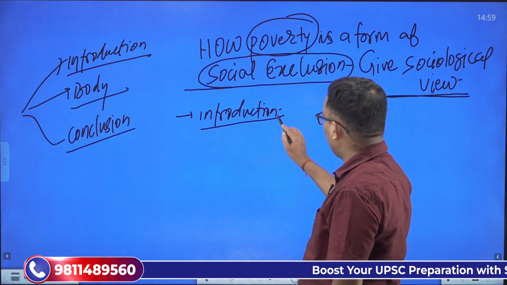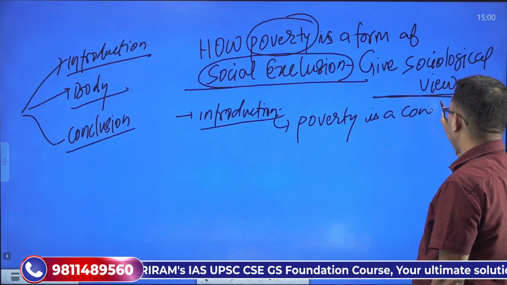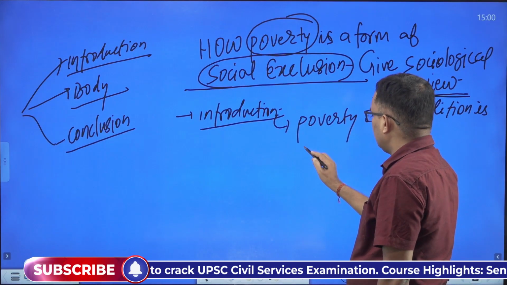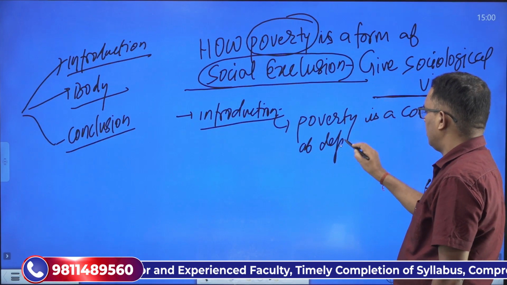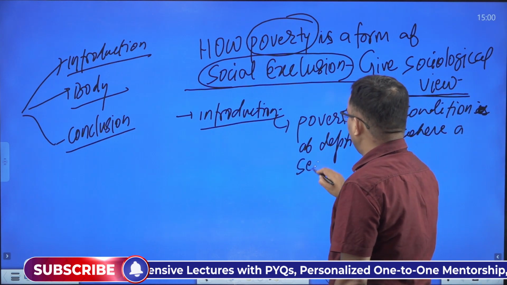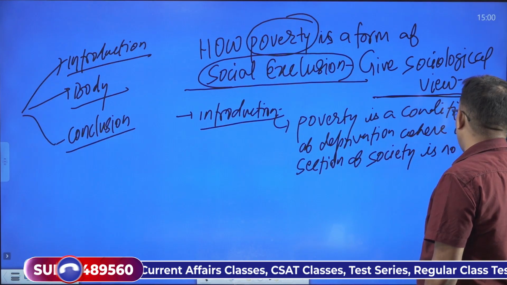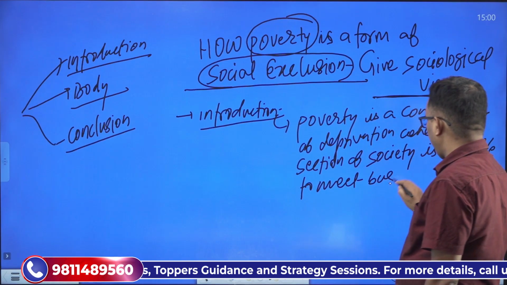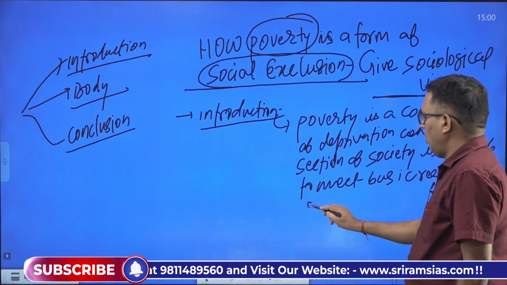So in the introduction we can write a very brief definition: poverty is a condition of deprivation where a section of society is not able to meet the basic requirements of life, right?